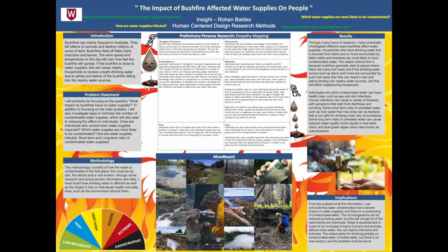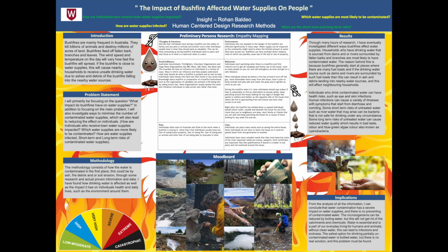I have found how drinking water is affected as well as the impact it has on individuals' health and daily lives, such as the environment around them. Through many hours of research, I have eventually investigated different ways bushfires affect water supplies. Households who have drinking water that is sourced from dams and or rivers surrounded by fallen barks and branches are most likely to have contaminated water.